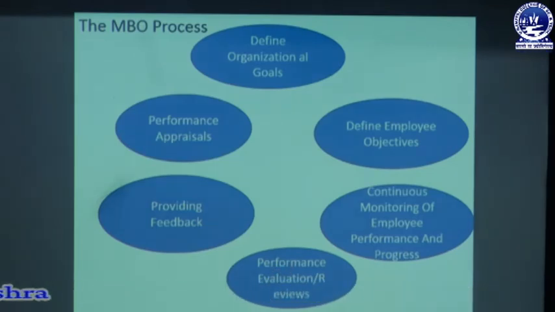After monitoring, the performance must be evaluated, and reviews can be made based upon the evaluation. Then the next one is providing feedback. After evaluation and review, the feedback must be collected, whether it is up to the direction or below the direction.